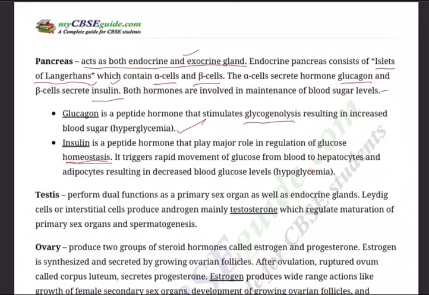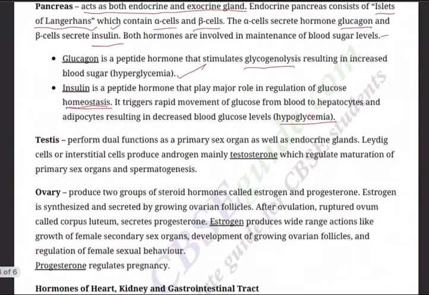It triggers rapid movement of glucose from blood to hepatocytes and adipocytes, resulting in decreased blood glucose levels. Whenever the blood glucose levels are decreased, we say hypoglycemia. So the balance between hyperglycemia and hypoglycemia is normal health. Then we come to the testis.